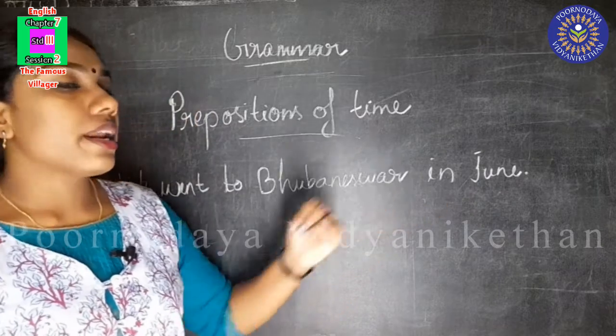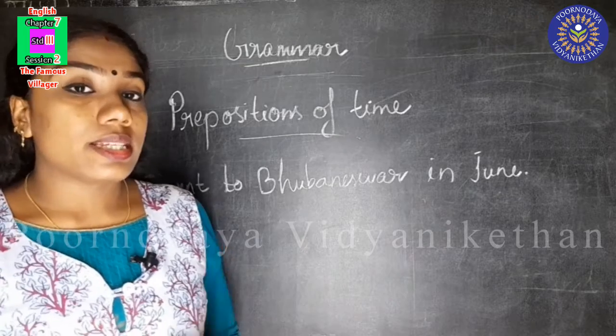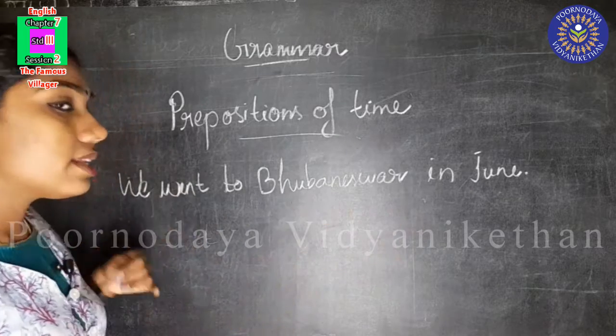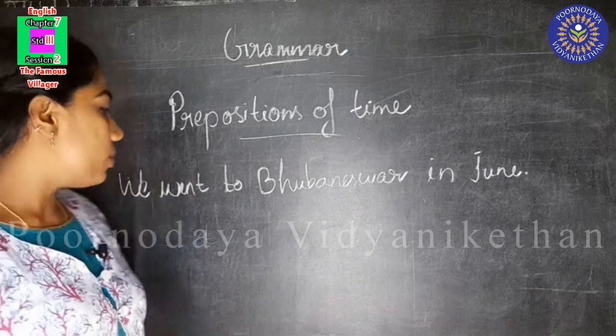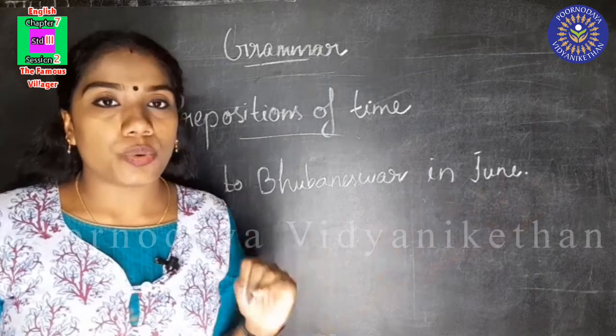Here, in is the preposition. In is the word that tells us when this incident happened. So, we went to Bhubaneswar in June.